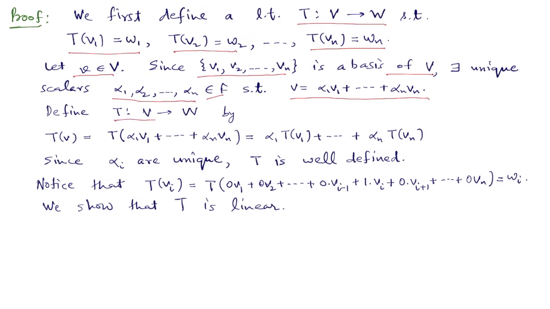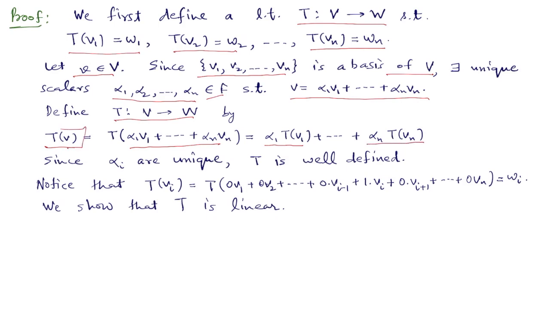Now we define T from V to W in this way. T of v is defined to be alpha 1 T of V1 plus alpha 2 T of V2 and so on up to alpha n T of Vn.